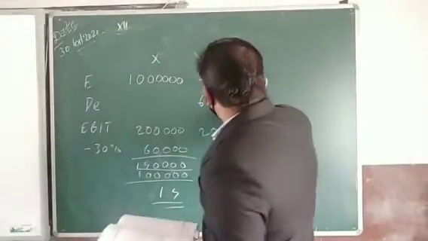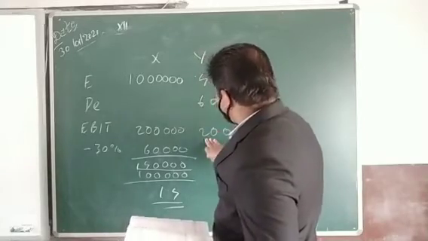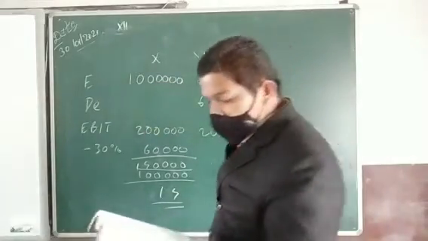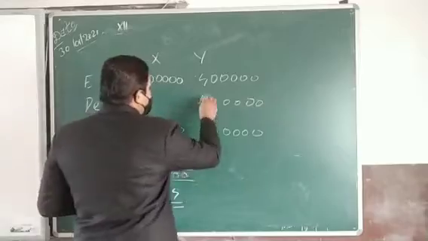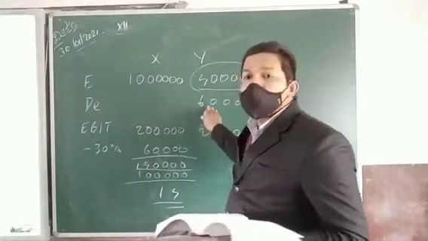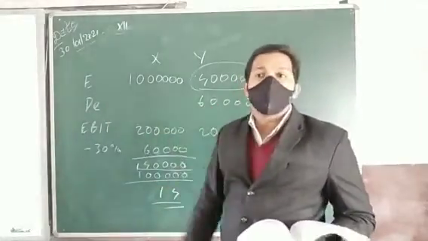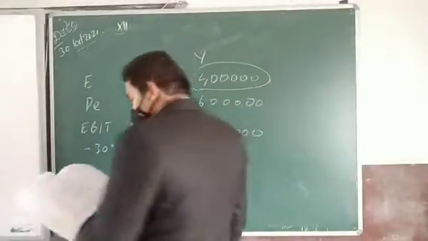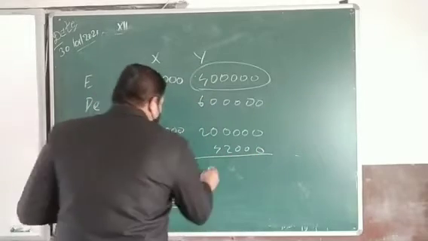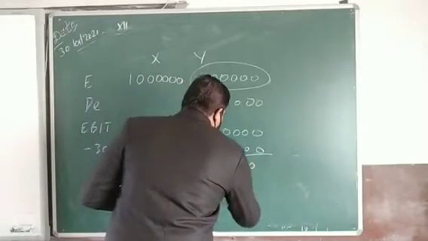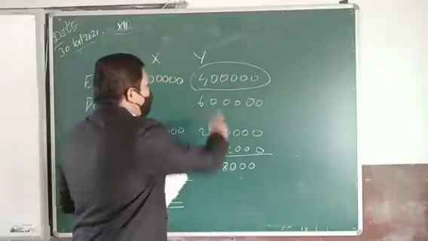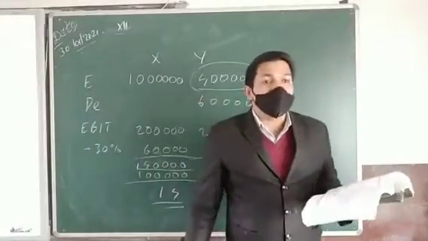But when it comes to the second company's investment, the total profit we received is 2 lakh, of which 4 lakh is equity shares and 6 lakh is debentures. So we have to reduce the tax. The tax has to be paid only for this 4 lakh rupees, because the interest is paid to external sources, so there is no need of paying tax on it. So the tax amount will become 42,000, and that is reduced. Then we get 98,000.